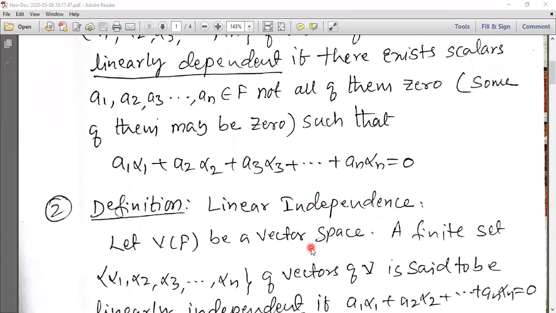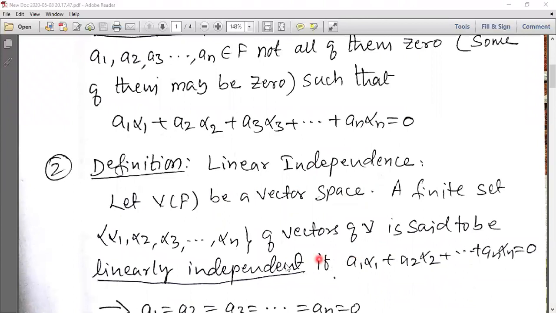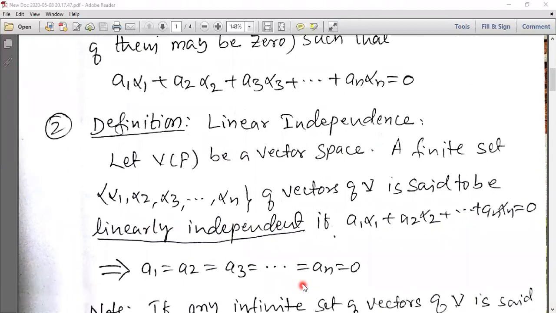One more definition, definition 2, linear independence. Let V(F) be a vector space. A finite set alpha 1, alpha 2, alpha 3, ..., alpha n of vectors of V is said to be linearly independent if the linear combination a1 alpha 1 plus a2 alpha 2 plus and so on plus an alpha n is equal to 0.